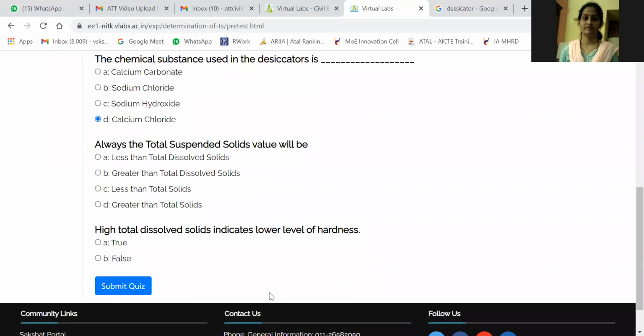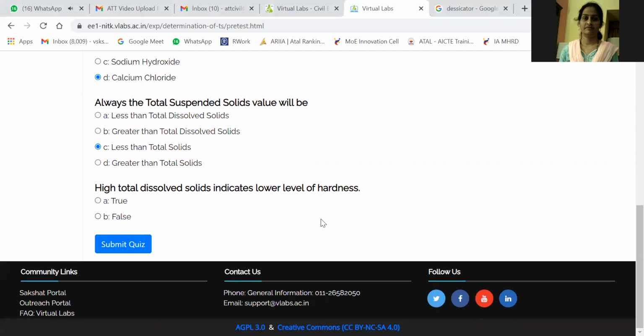Here, what is meant by total solids? It is the summation of total suspended solids and total dissolved solids. So total suspended solids value will always be less than total solids. Your answer is option C.